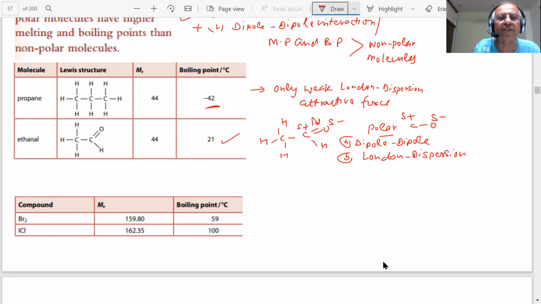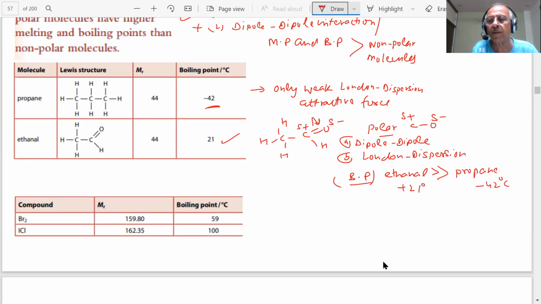So the boiling point of ethanol is higher than that of propane. Is it okay? Yes, sir. Much larger. See the difference?